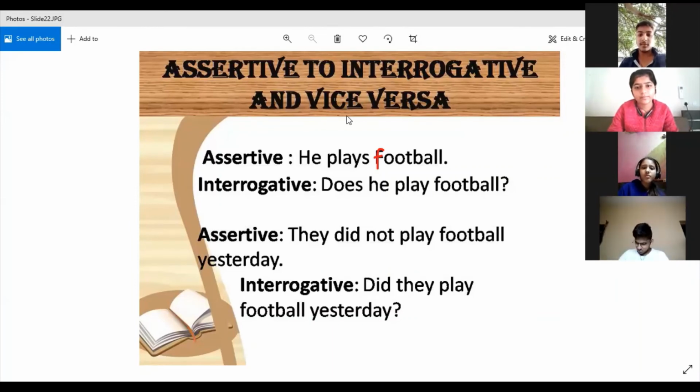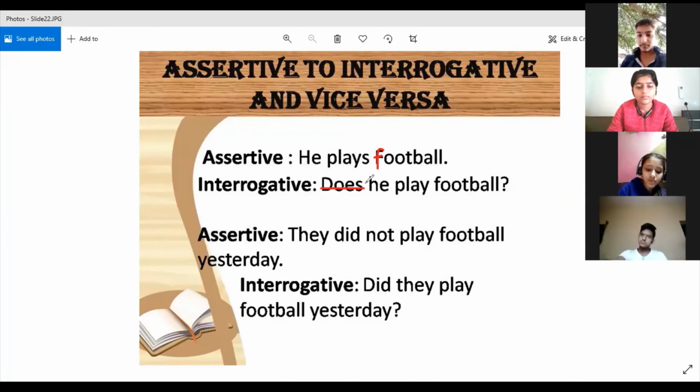Ma'am, because the upper one is in positive form. Yes. So what should we write in place of it? While changing it, it should be negative. So what should be the correct sentence? Doesn't he play football? Very good. You have spotted the error very correctly. So here it will be doesn't he play football?